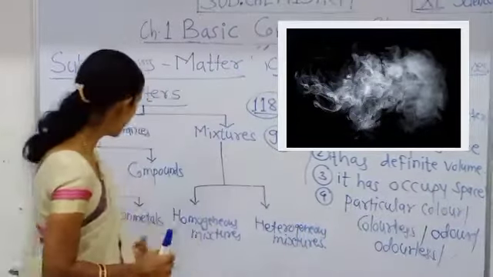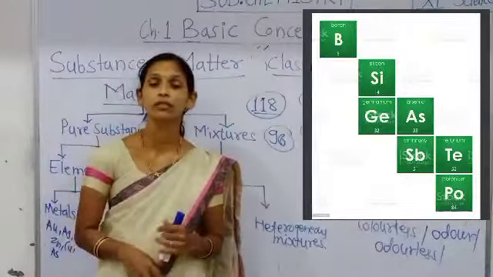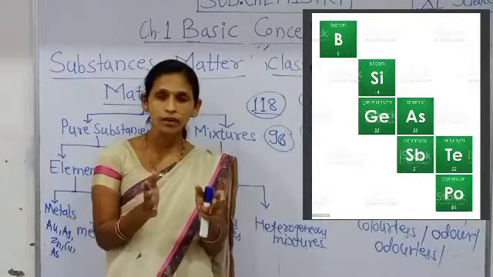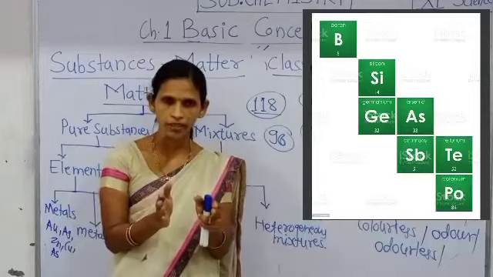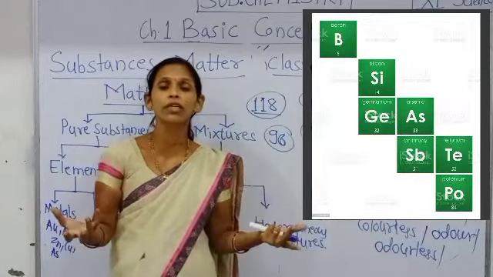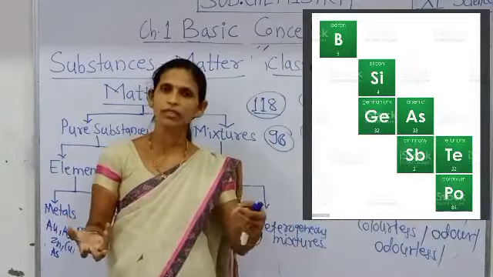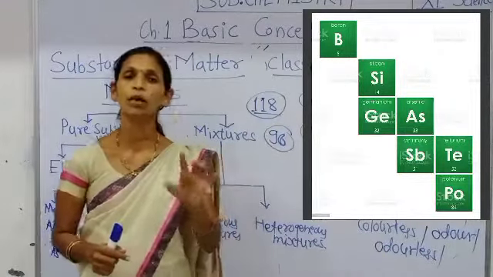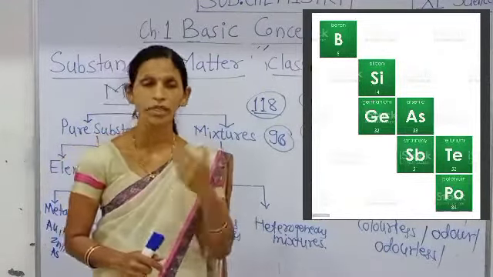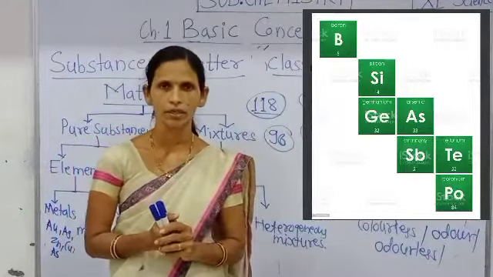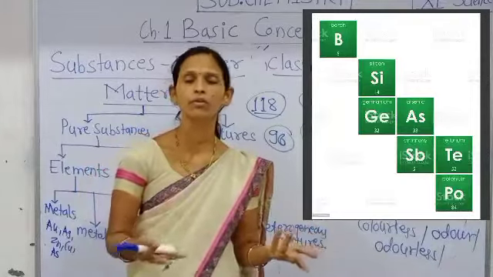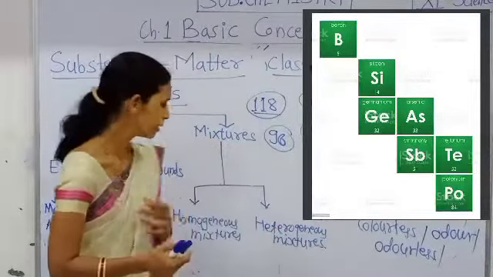As well, metalloids are there, metalloids, धातू सदृश्य. Metalloids are elements which have both properties of metals as well as non-metals. For example, boron is a metalloid, silicon is a metalloid, gallium is a metalloid. There are different types of metalloids.